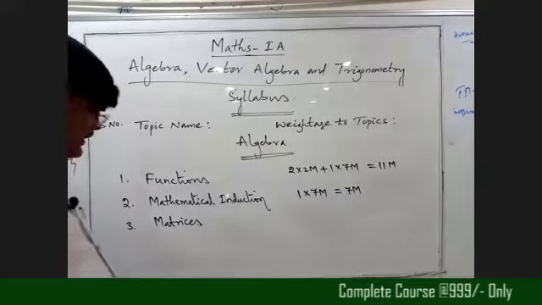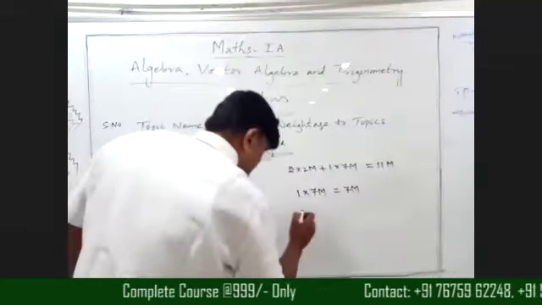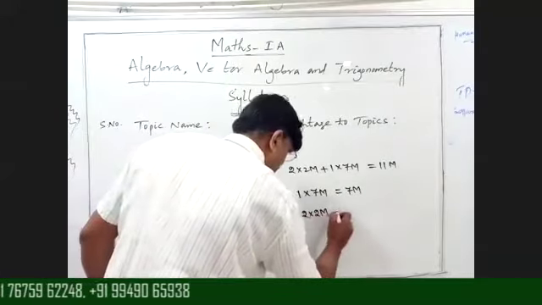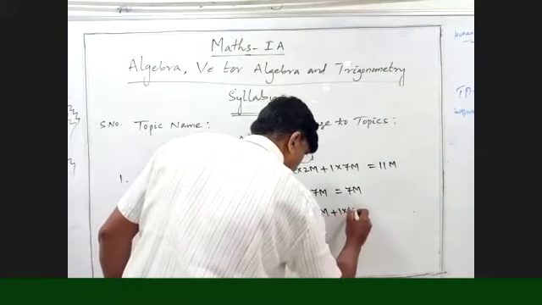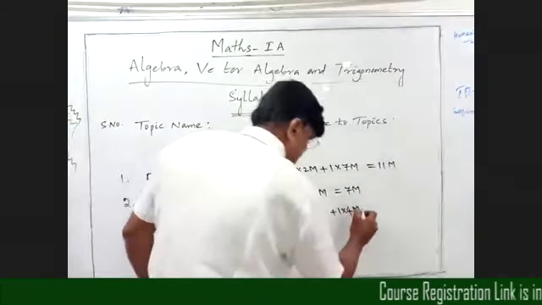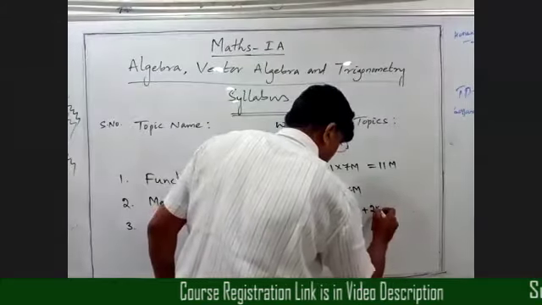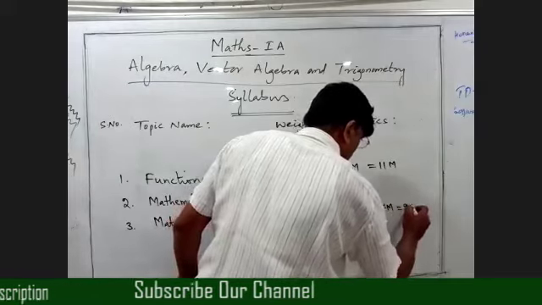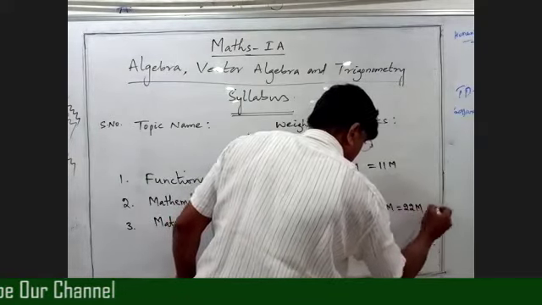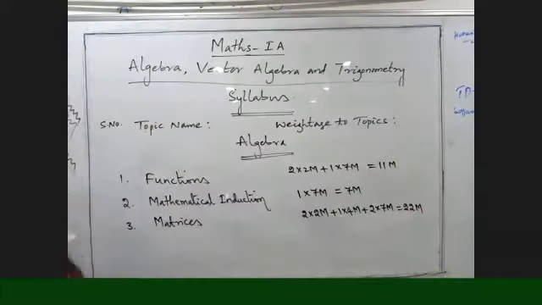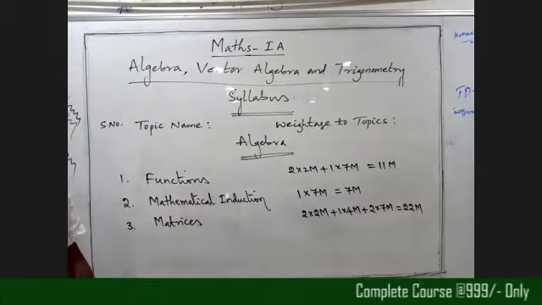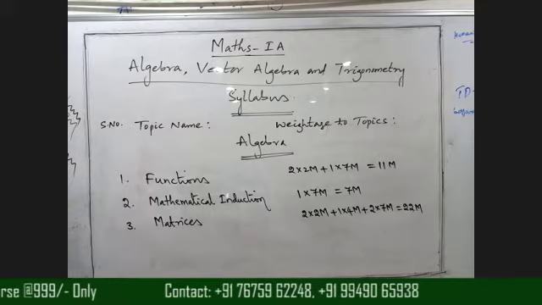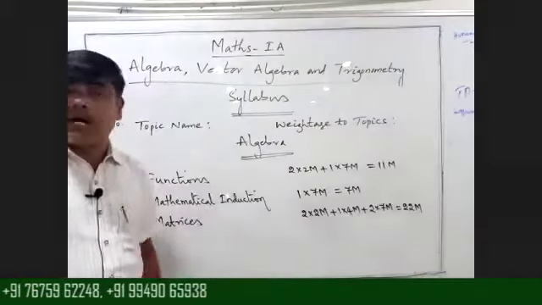Right, matrices. So from this topic we get 2 into 2 marks plus 1 into 4 marks plus 2 into 7 marks. Totally 22 marks. Okay, 4 plus 4, 8 plus 14, 22. Only from the topic matrices we are getting 22 marks, beta.